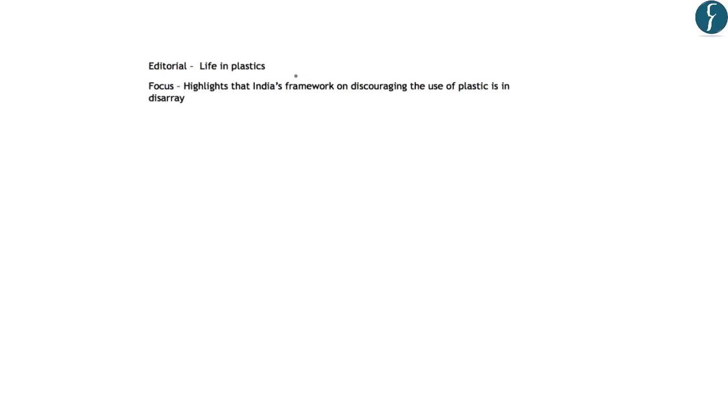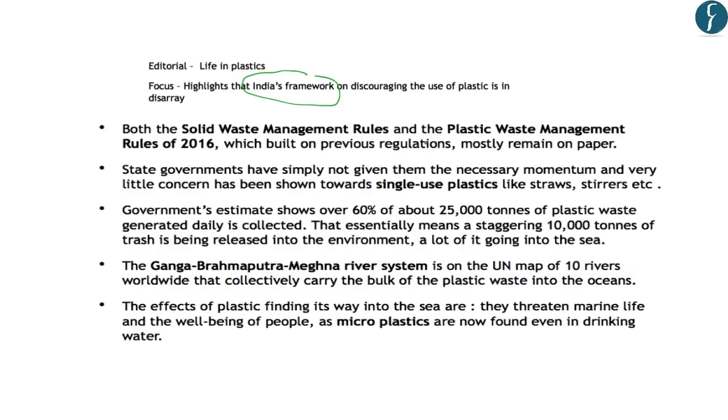The editorial on page number 8 analyzes India's framework to discourage the use of plastics. So let us have a look at it. The editorial says that the solid waste management rules and the plastic waste management rules of 2016 are actually not being implemented, and mostly they remain on paper only. Further, the editorial says that the state governments have shown little concern towards single-use plastics like straws and stirrers, etc. Now, according to the government's estimate, about 60% of the 25,000 tons of plastic waste is being collected daily. Now, this means that about 10,000 tons of the trash is being released into the environment, and a lot of it is going into the sea.